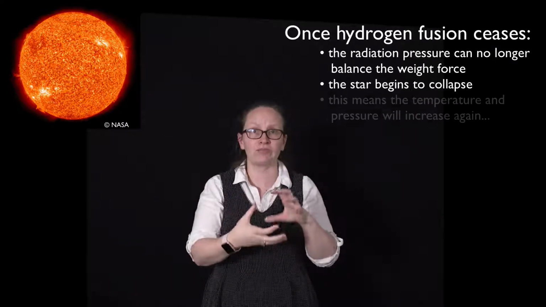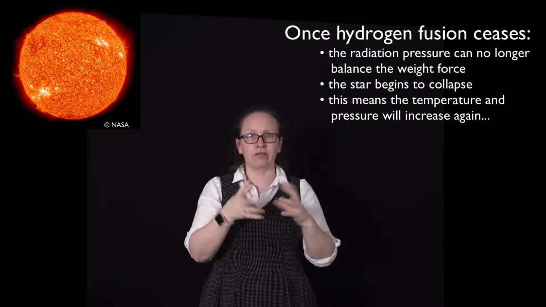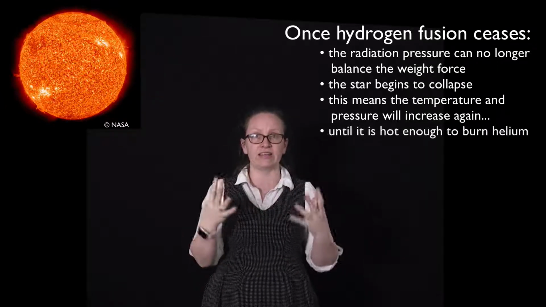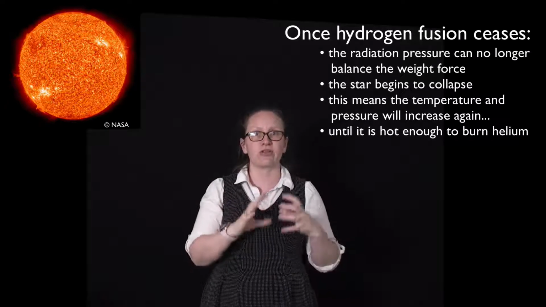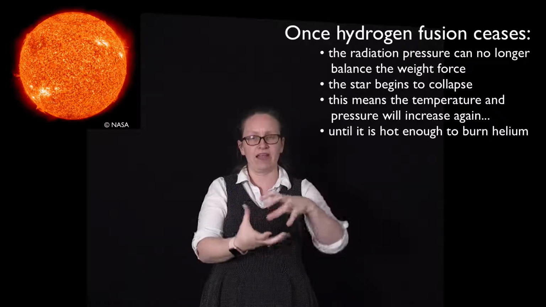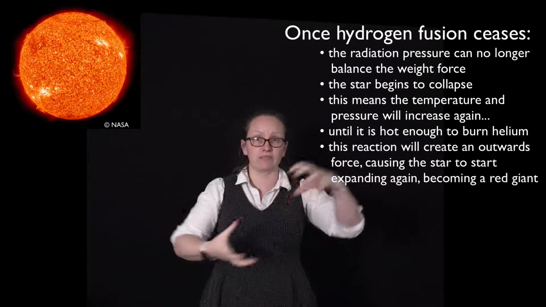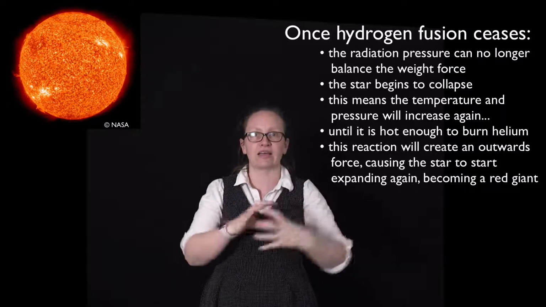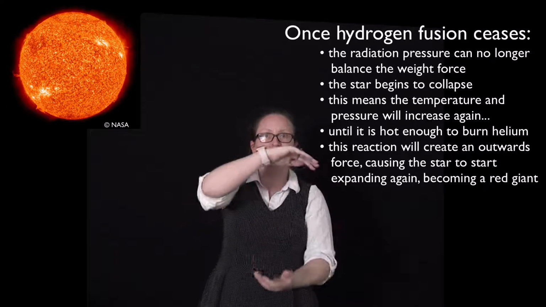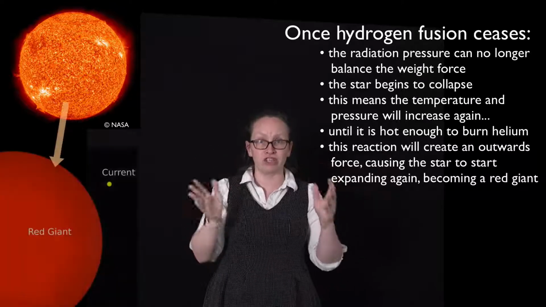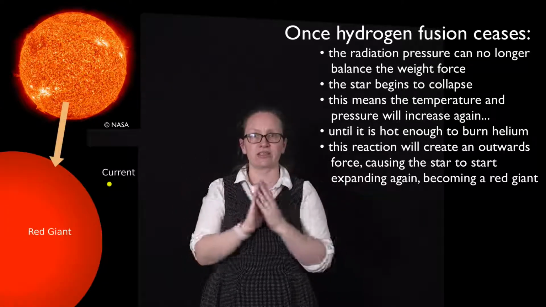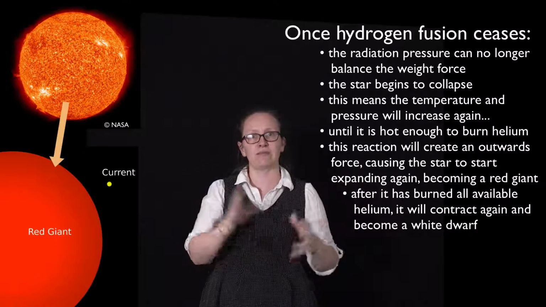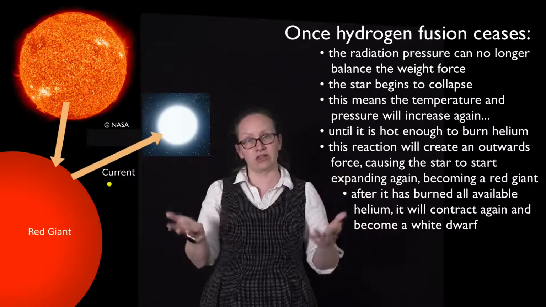Now at some point for our sun, it's going to reach a temperature where there's enough energy for it to start burning helium and undergoing a different type of nuclear fusion process. So at this point, we'll once again have a flash as energy is released from the core, and the sun will actually expand outwards as the radiation pressure acts outwards, and we'll end up with a red giant. It'll stay as a red giant until it's finished burning all its helium, at which point it will collapse and become a white dwarf as it slowly cools.